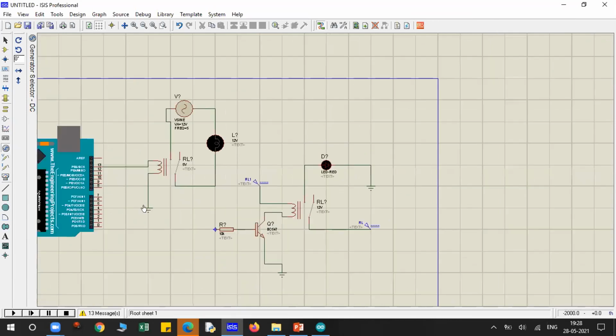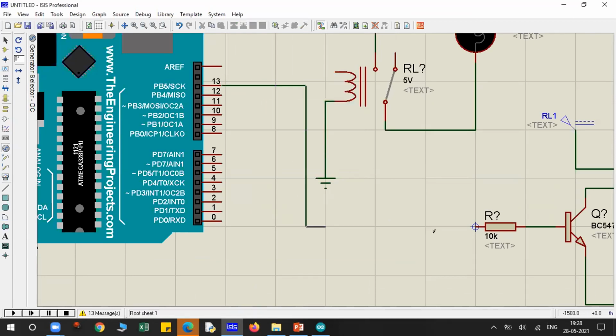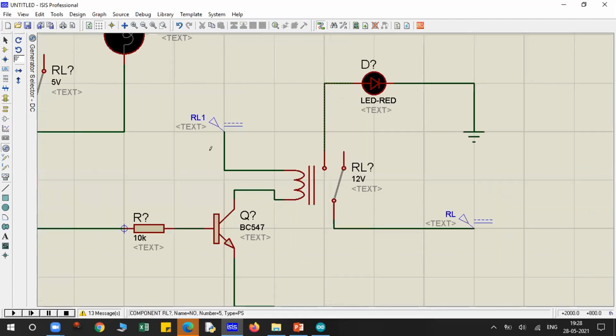Now, if I remove this wire and connect this thing here, then see, there are two ends. The coil's first end is connected to the supply, and I've given it a DC supply of 12 volts. In a relay module, there is a diode present at the input of the relay. Yes, there is a diode. There is a complete circuit over there. But here I am using just a transistor only.